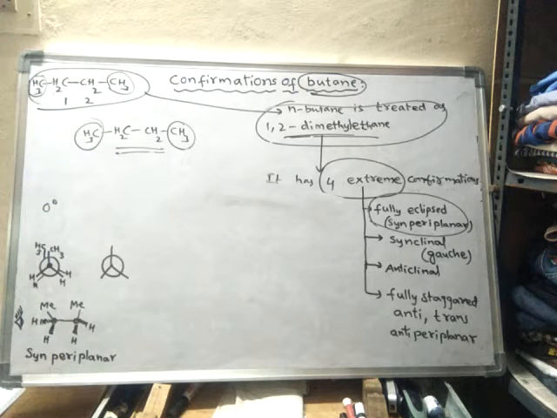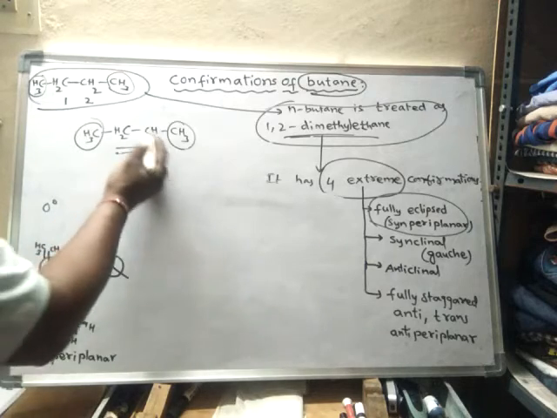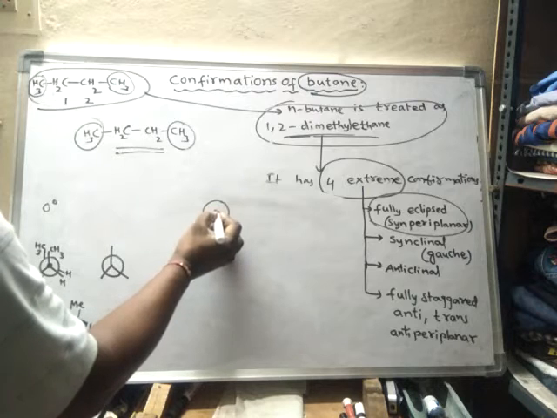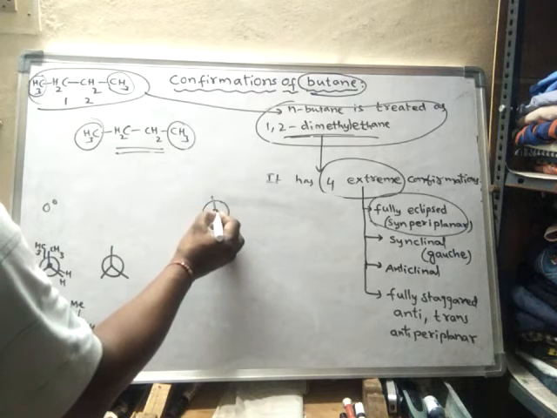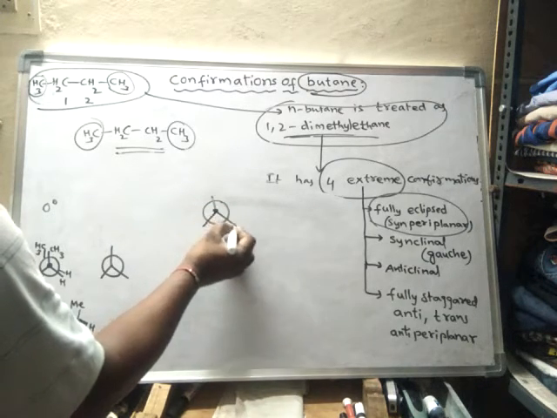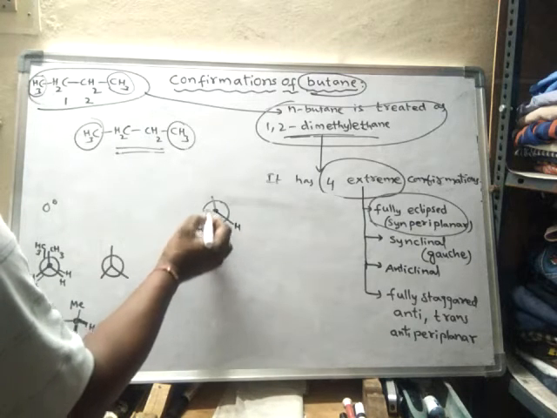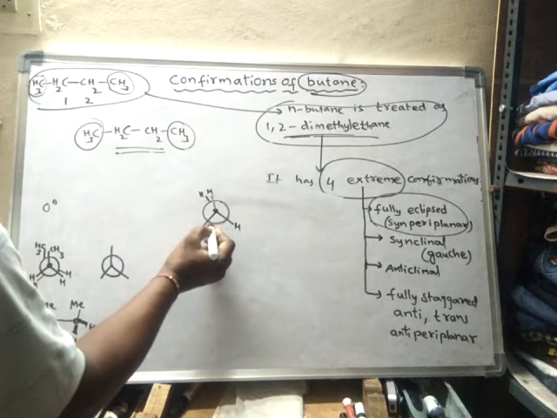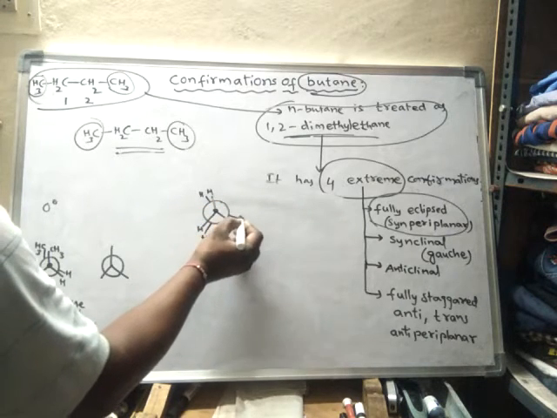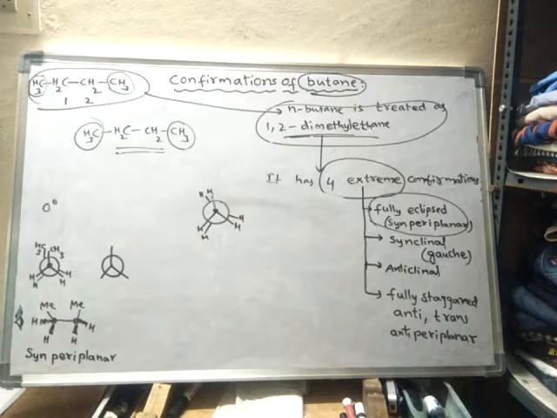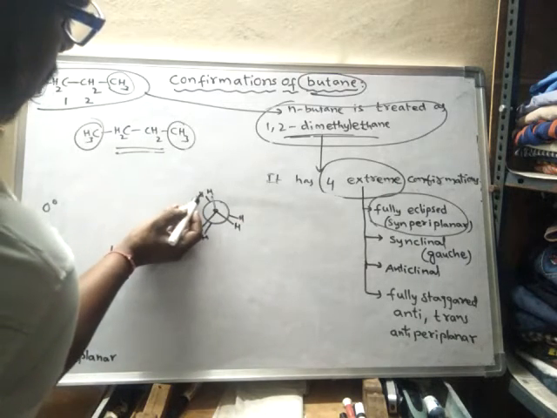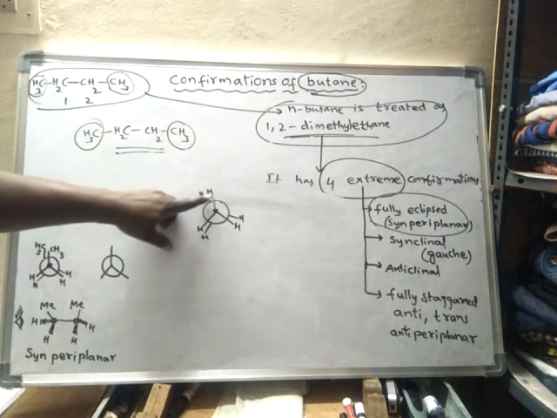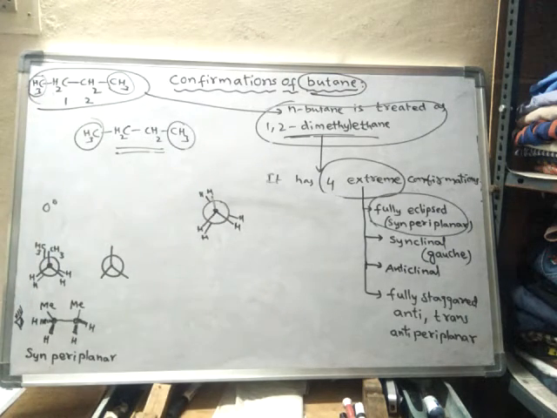Suppose you see this ethane molecule, this is the front carbon. It has hydrogens, and this is the back carbon. It also has hydrogens. Now it is in eclipsed form. This hydrogen should be placed exactly behind this hydrogen, so these two are in eclipsed form.